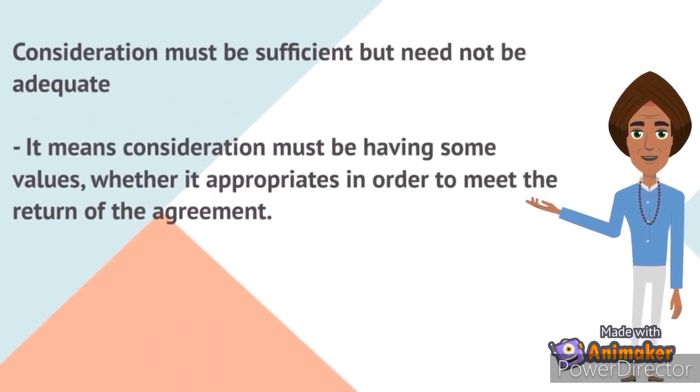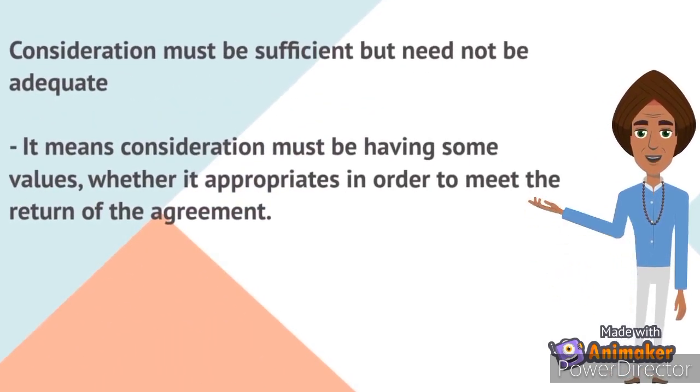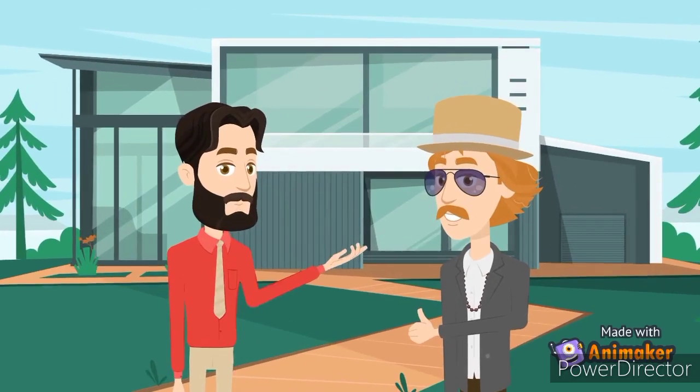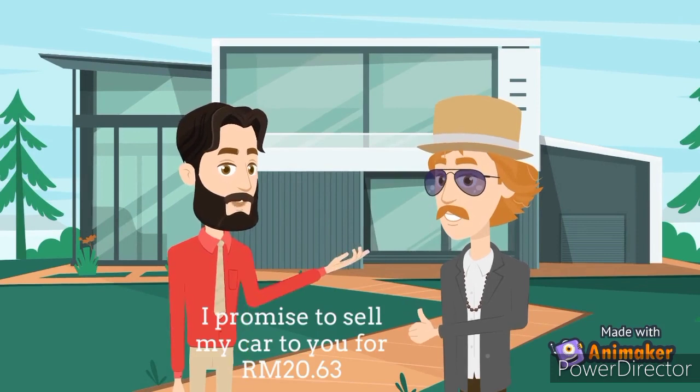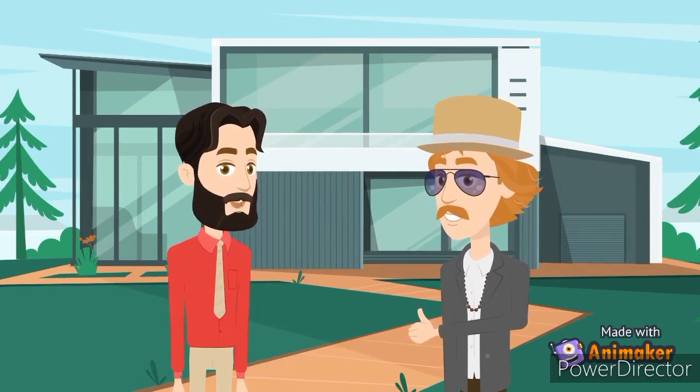Consideration must be sufficient but need not be adequate. It means consideration must have some value, whether or not it is appropriate to meet the return of the agreement. For example, Mr. A promises to sell his car to Mr. B for RM20.63.